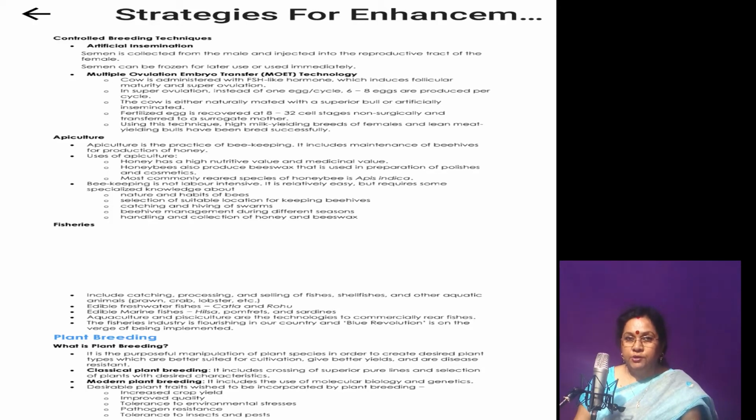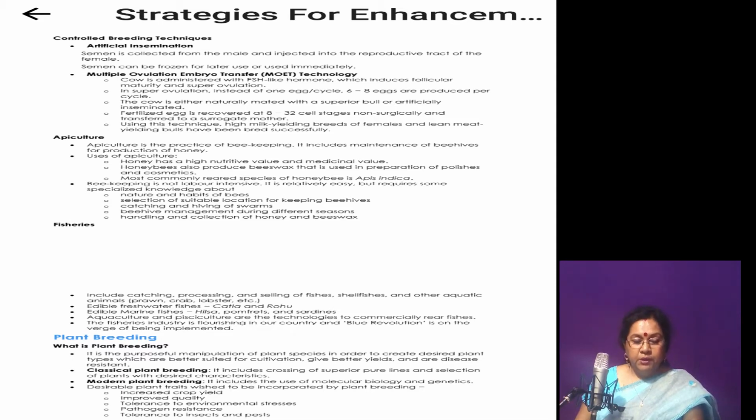Today in class 12 session, I am going to discuss crossbreeding programs. In that, I am going to discuss artificial insemination. Artificial insemination is a method of crossbreeding in which the semen from the superior male animal is collected and injected in the reproductive tract of the selected female parents.